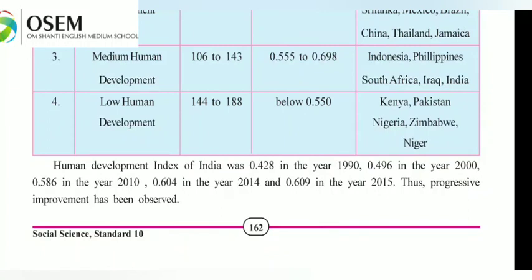From 0.58 to 0.64 in 4 years, India developed very much. And it was 0.609 in the year 2015. Thus progressive improvement has been observed. So India is progressing fast in the human development field.